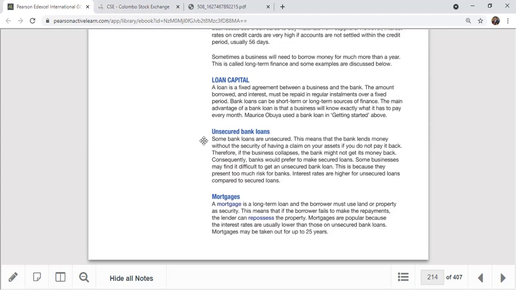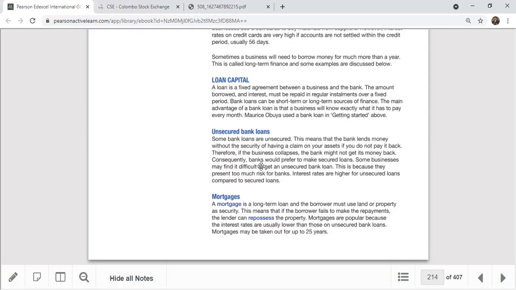That means with a vehicle loan or leasing, the absolute ownership of the vehicle goes to the leasing company. They have the book of the vehicle. You are just using the vehicle. Same thing with the housing loan: the deed of the property belongs to the bank, and you are only taking it over 10 years or 5 years while you settle the loan, and at the end they transfer the deed back to the customer. Unsecured bank loan means the bank is not taking any security, just giving personal loans. This means that the banks lend money without the security of having a claim on your assets. If you do not pay it back, because the business collapses, the bank might not get this money back, right?